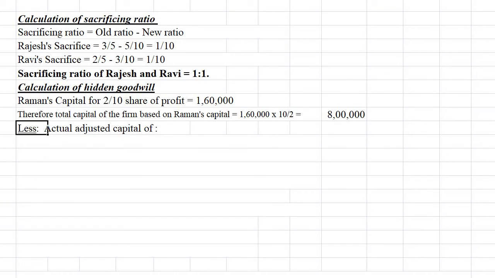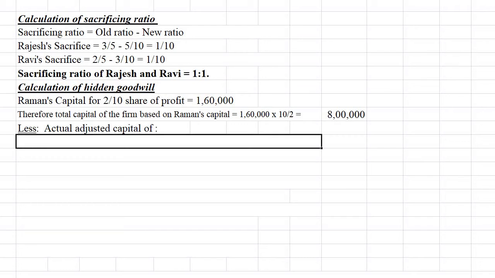So let us deduct the adjusted capital of all partners. Adjusted capital of the first partner, Rajesh: opening capital is there. Adjusted capital means capital after making all adjustments before taking the new partner's goodwill. So before taking the new partner's goodwill, all the adjustments are to be made.